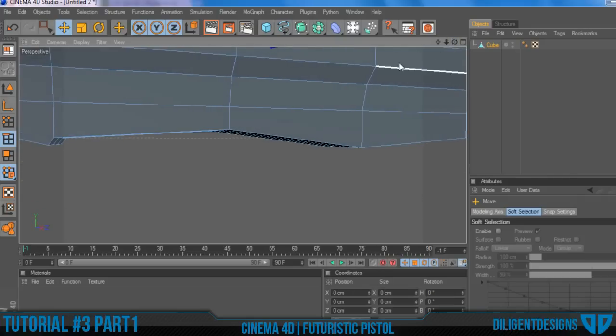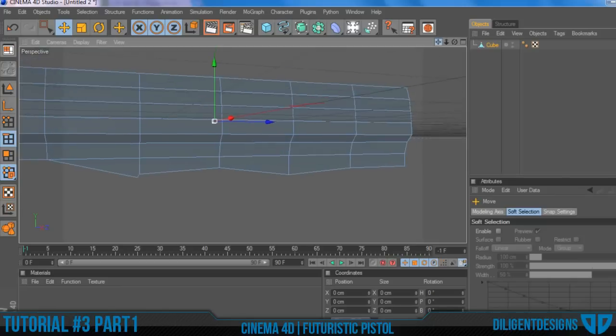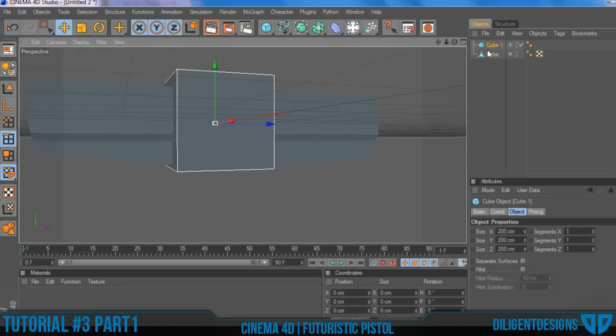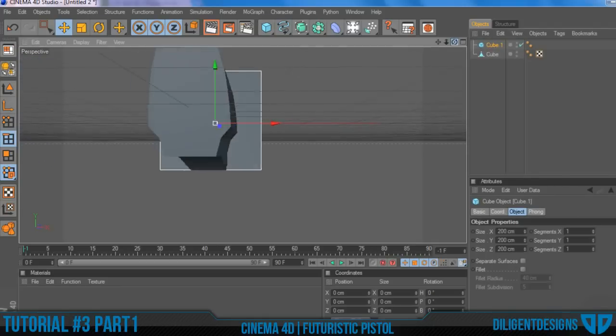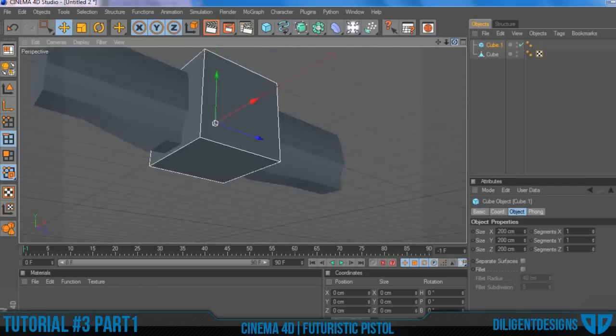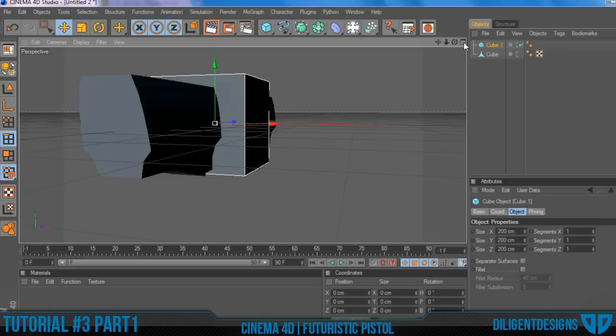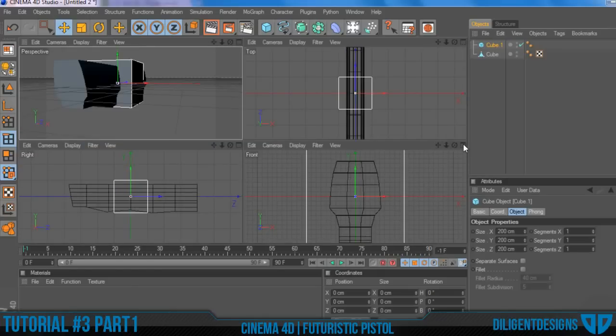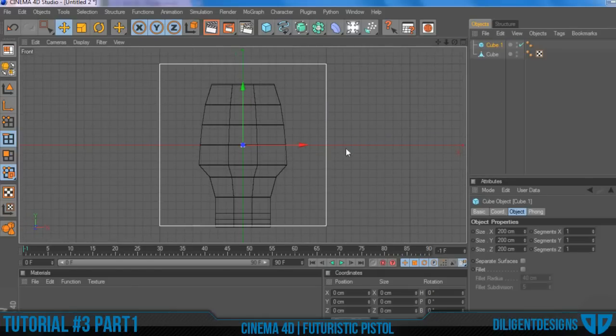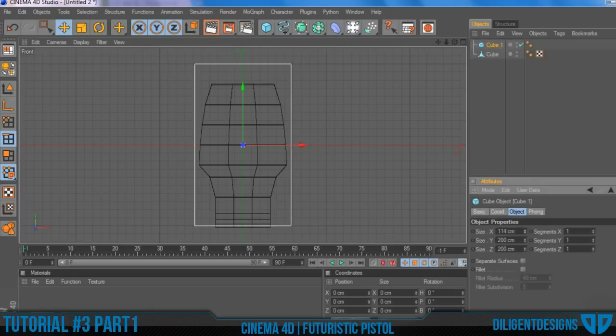Alright, so now what we're going to do is make the handle for the gun. So just create another cube, and then we're going to have to make sure that the cube is the same width as the bottom of the gun, so it doesn't look like a separate piece. So go into your views, your front view, click on the viewport thing again, and then click on your cube and drag down the X until it's matched up with the bottom of the gun. So about there looks good.